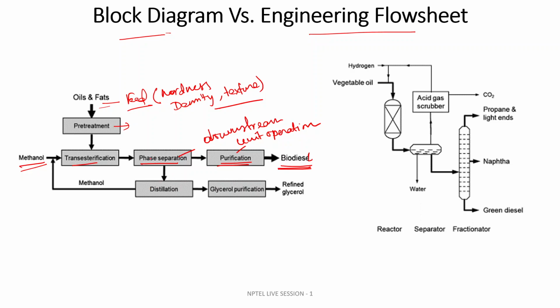Whereas in this phase separation, suppose the lighter phase is separated, purified, and collected as a product. And the heavier phase undergoes distillation or fractionation. It follows the fractionation unit, and from there it goes to glycerol purification, and refined glycerol is produced. The other part is methanol. We are getting methanol as well.